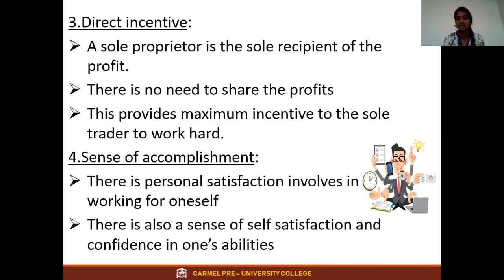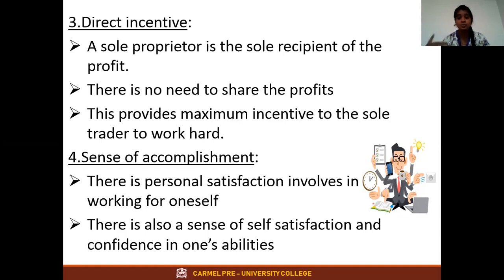Second thing, it is a direct incentive. What do you mean by direct incentive? How much you give, that much you will get. See, you put in 100% hard work, definitely you'll get 100% profit in your business, and you alone will receive it. If you're not putting any hard work into the business, what will happen? You'll earn a loss, and you alone will face the loss. It's simple. You are a student, and if you put in so much hard work and concentration, you'll get good marks. Yes or no? If you don't concentrate, if you don't do any work, definitely you'll get very low marks and you'll fail. Yes or no? That is called direct incentive.